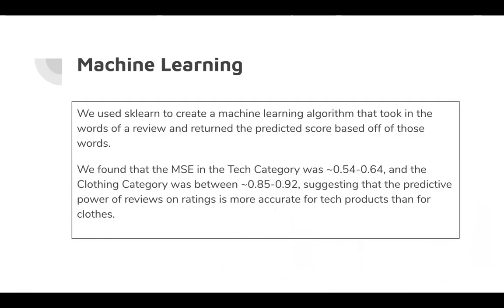We also used machine learning with the sklearn kit to create an algorithm that took in the words of a review and returned the predicted score based on those words. We found the MSE in the tech category was between 0.54 and 0.64, and the clothing category is between 0.85 and 0.92, suggesting that the predictive power of the reviews on ratings is more accurate for tech products than for clothes.